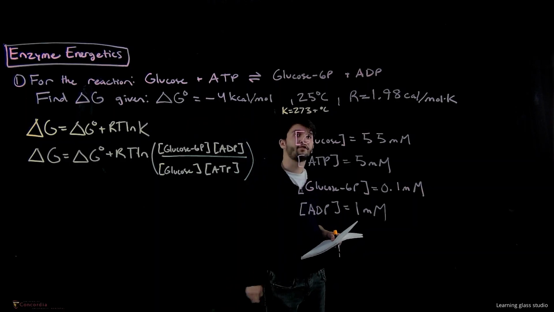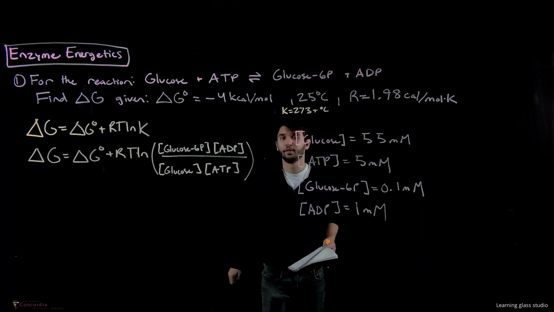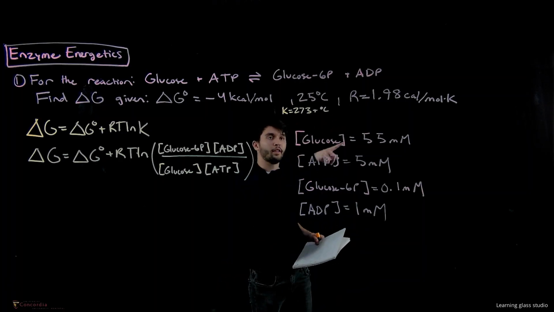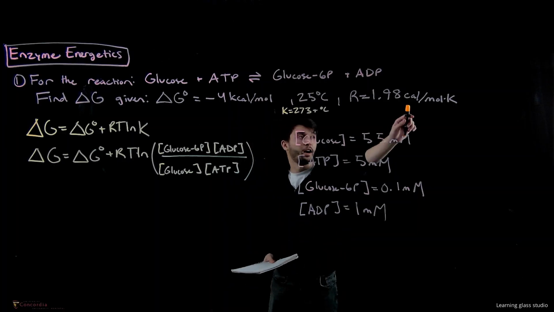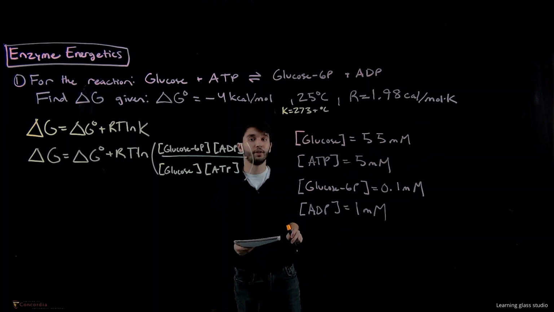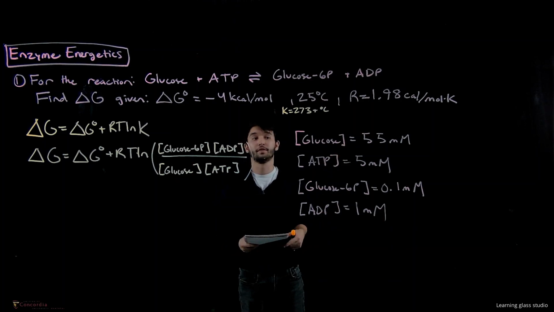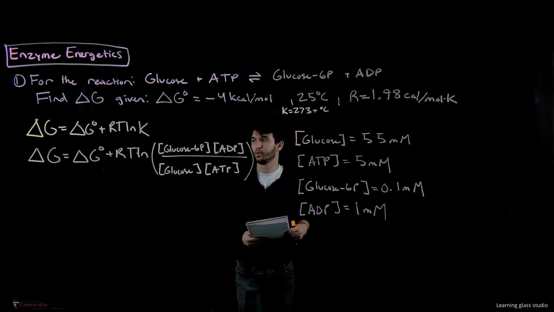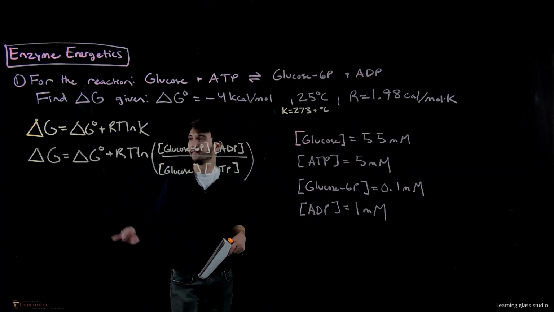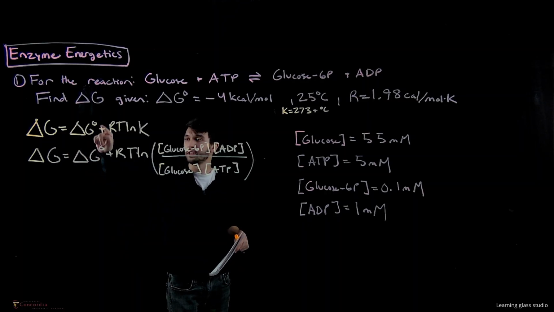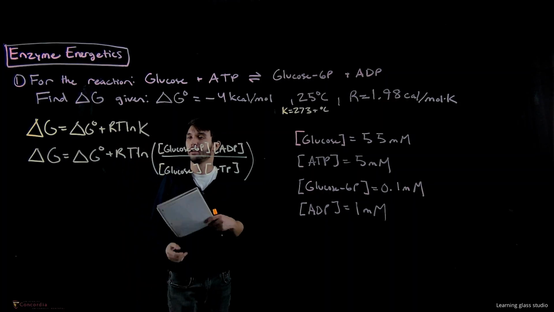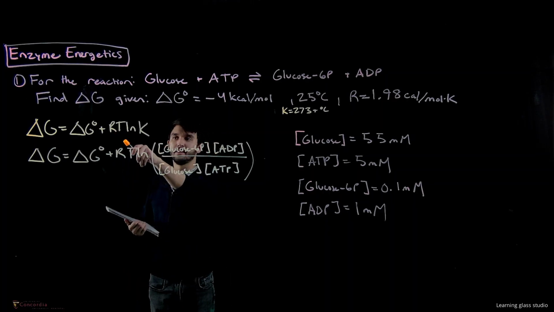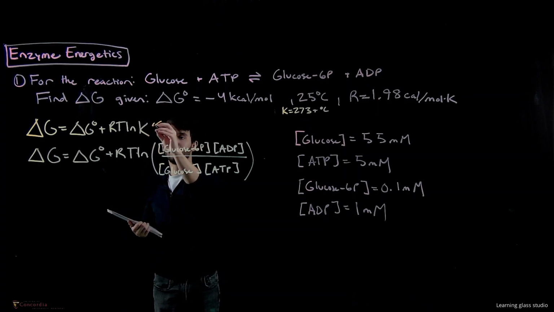We know it's at 25 degrees Celsius, and we're given R, so this is our constant in the equation. The units of R in this case are calories divided by mole times Kelvin. We are also given the concentrations of everything, so this is fairly straightforward. What we do is substitute all of these into the equation. The equation that you need to memorize is delta G equals delta G dot, so this is at standard conditions, plus RT ln K. So R is the constant, T is temperature, K is the equilibrium constant, right?